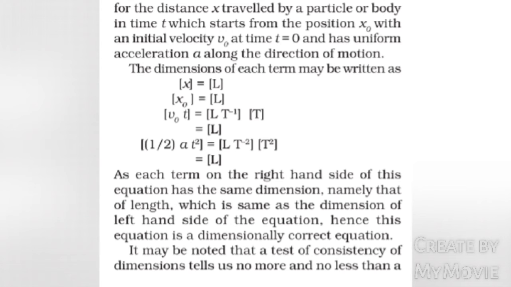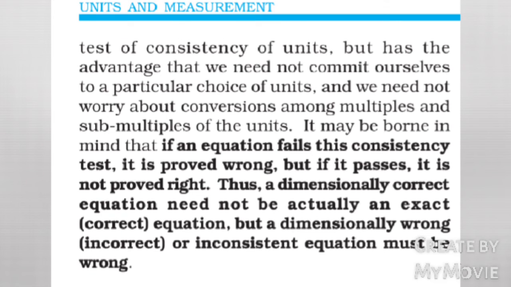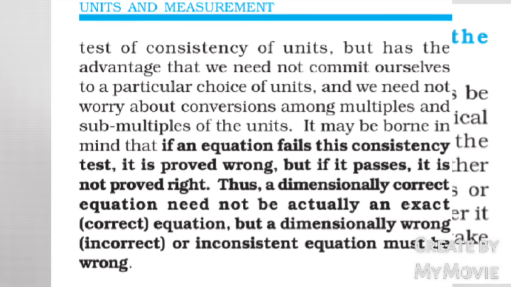this equation is a dimensionally correct equation. It may be noted that a test of consistency of dimensions tells us no more and no less than a test of consistency of units, but has the advantage that we need not commit ourselves to a particular choice of units, and we need not worry about conversions among multipliers and submultipliers of the units. It may be borne in mind that if an equation fails this consistency test, it is proved wrong, but if it passes, it is not proved right. Thus, a dimensionally correct equation need not be actually an exact or correct equation, but a dimensionally wrong or inconsistent equation must be wrong.